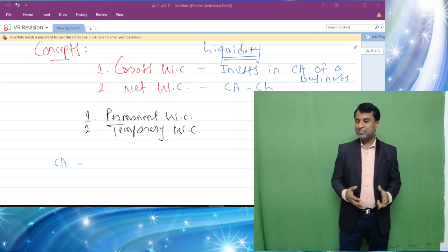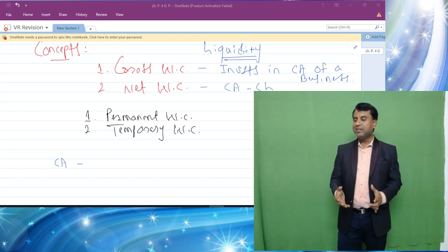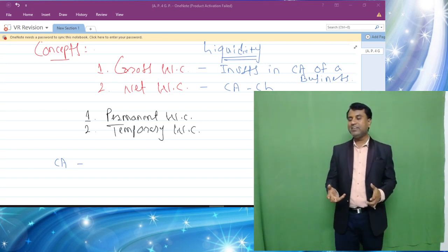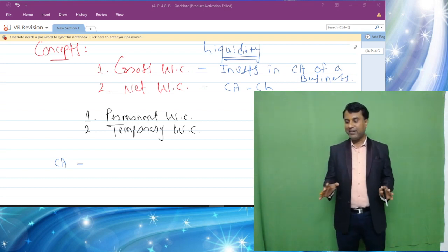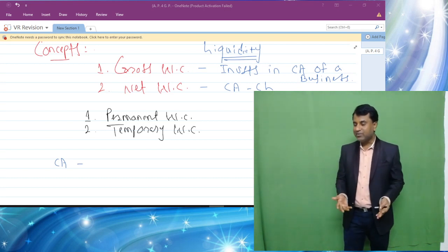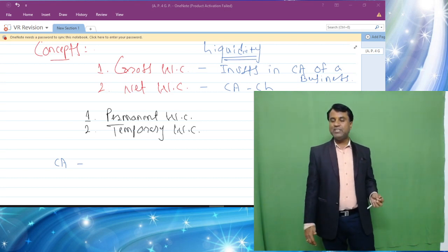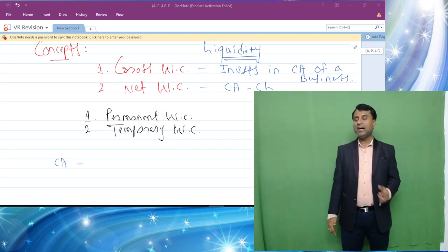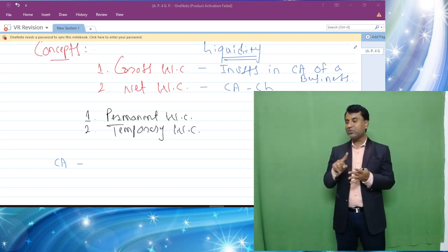Now you are going to merge them and freeze them for some time. Now when you put this content into the freezer, it is no more raw material. Now it becomes work in progress. After 2 or 3 hours, once the period is over, it is finished goods in terms of ice cream. So inventory stock comes in three formats as part of current assets: stock of raw material, stock of WIP and stock of finished goods.